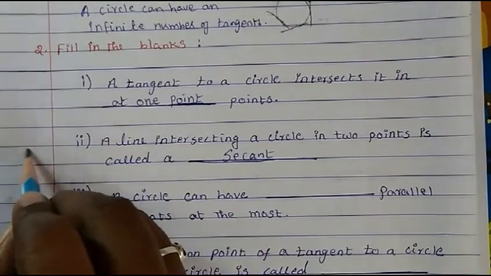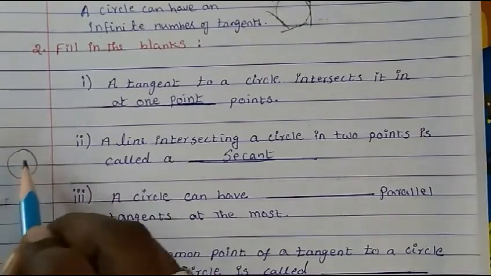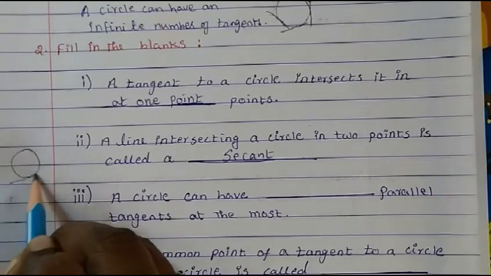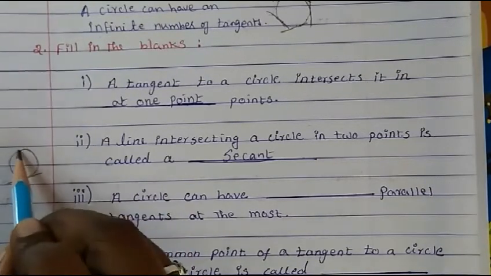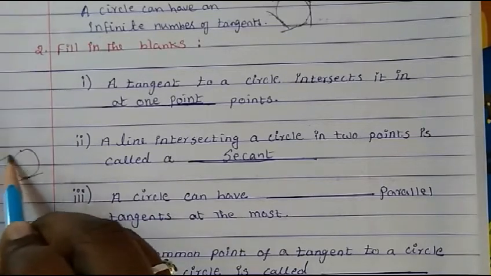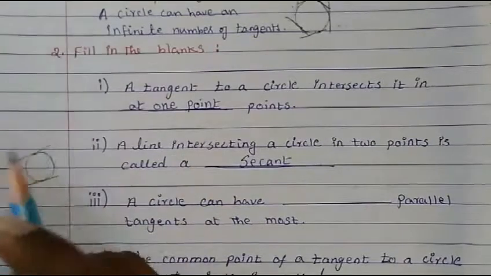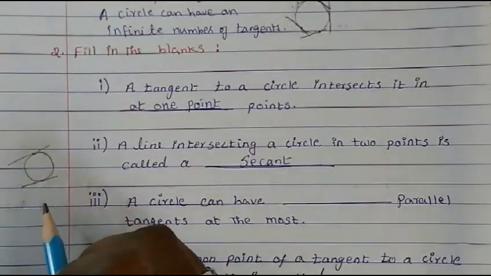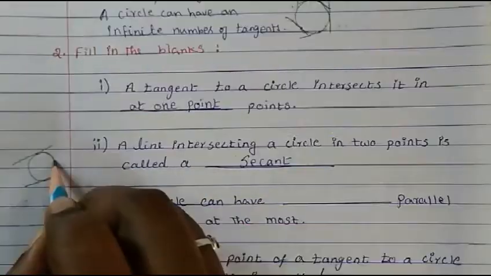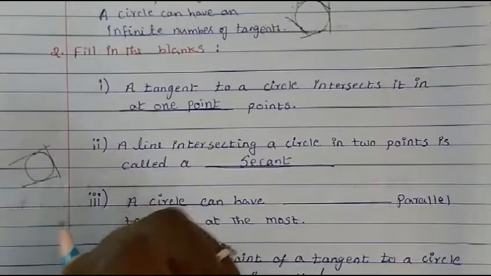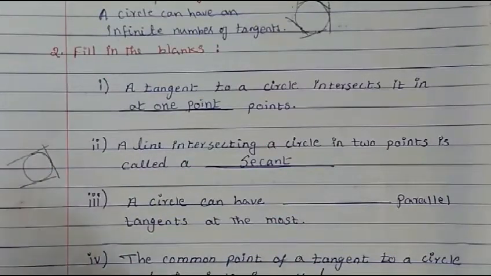A line intersecting at one point is a tangent, and at another point, another tangent. But you cannot have one more. Can this be parallel to this or this? No. So only 2 tangents can be parallel.